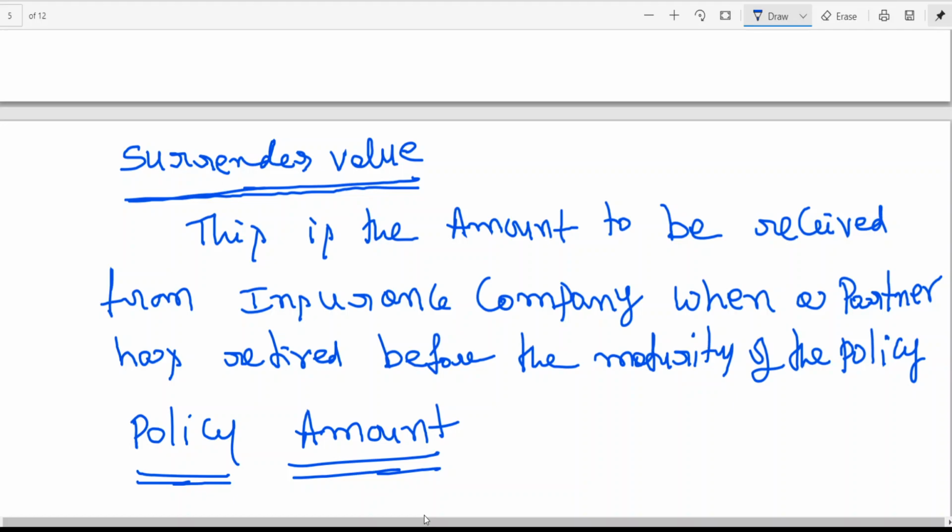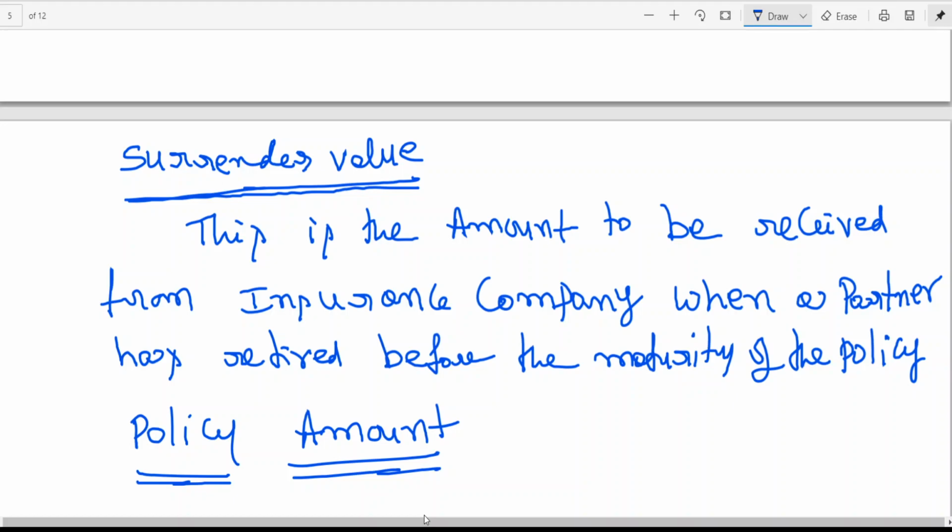But one thing I want to tell you, surrender value keeps on increasing, but the surrender value will be less than what you have paid to the insurance company. So it is always an advantage to continue the policy rather than discontinue it. When you surrender, you are discontinuing the policy, and it is actually a loss. You won't get the exact amount you have paid to the insurance company. But in case of policy maturity, the policy was with you till maturity, so you get the full amount. So this is the surrender value, when the policy is discontinued.